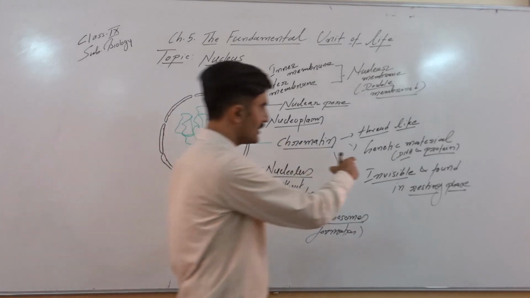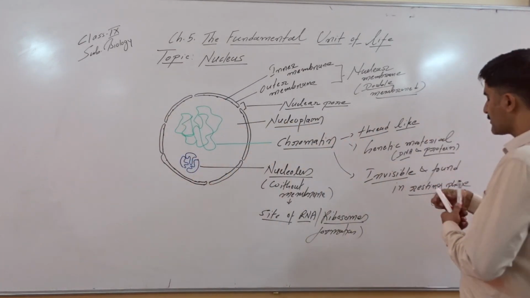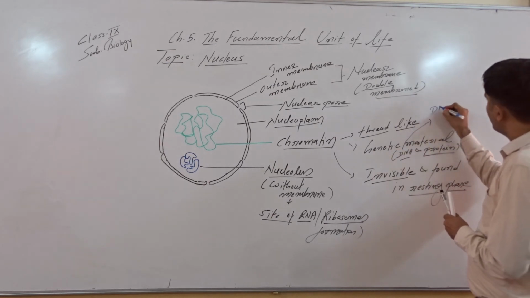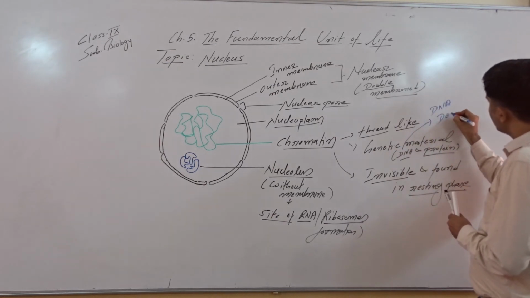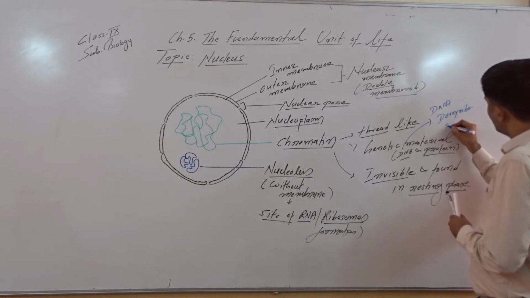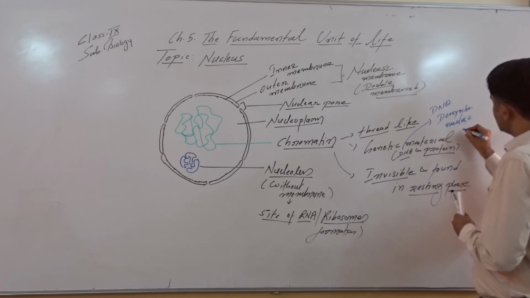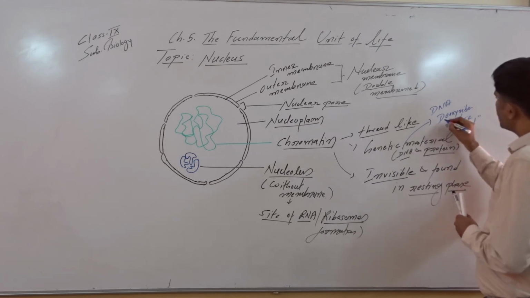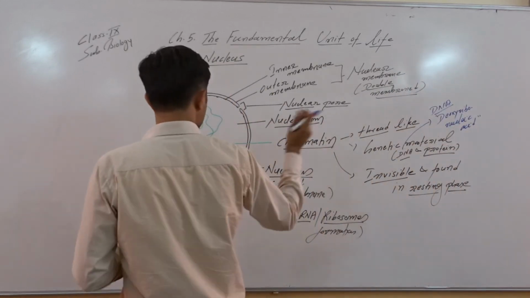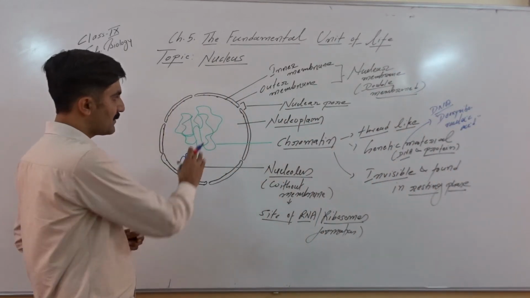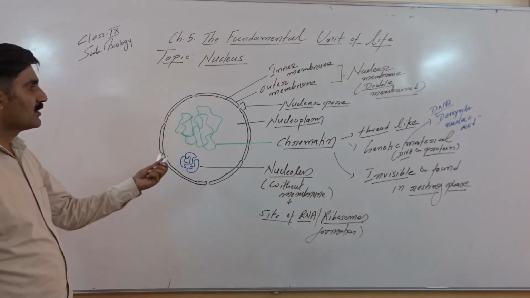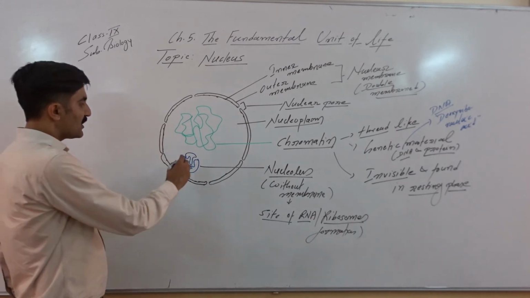DNA, this we have mentioned, DNA. So we must know what the full form of DNA is. DNA is deoxyribonucleic acid. This is the abbreviation, and the full form is deoxyribonucleic acid. That is our genetic material. Okay. So this is the general structure of the nucleus.